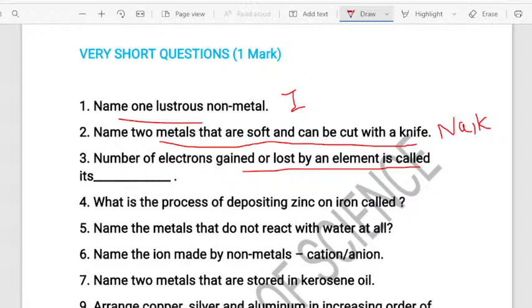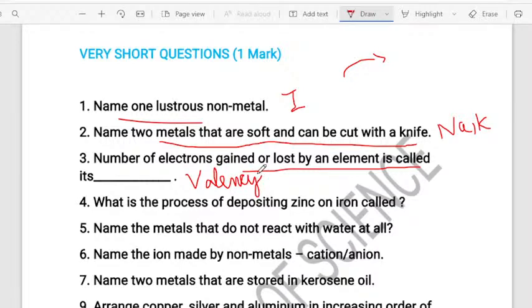The right answer is valency, dear students. I was talking about sodium and chlorine. Sodium has lost some electrons and chlorine has gained some electrons. So the number of electrons gained or lost by that particular element is called valency. Valency is the right answer.